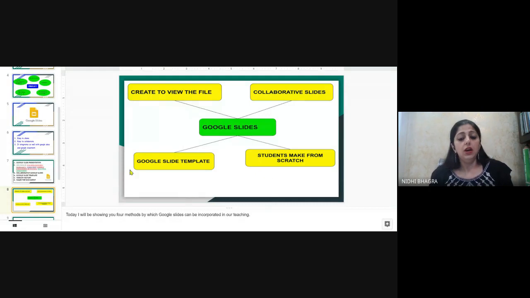They collaborate. Third, Google Slide template. Here, the teacher makes the Google Slide template and makes a copy for each student, and the students work on it individually. At the end, students create the entire presentation from scratch individually. So these are the 4 options which we will be focusing on today.